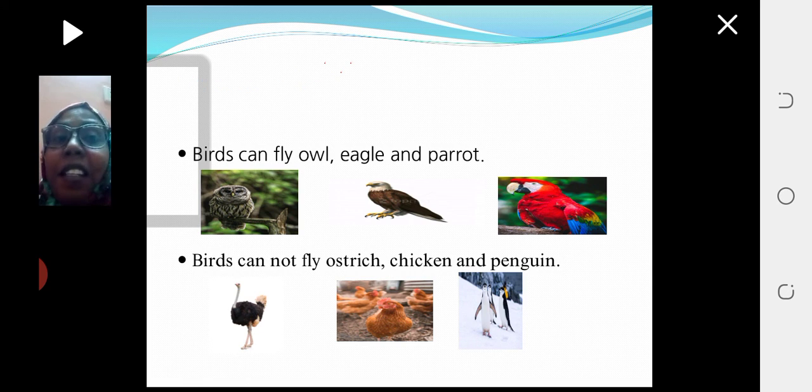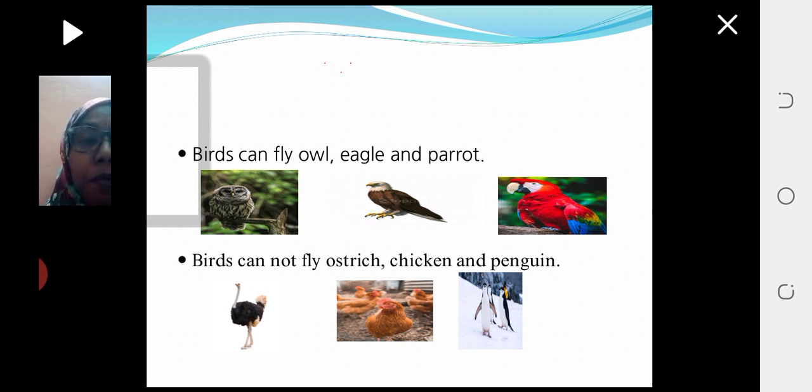So, examples of birds that can fly: eagle in the middle of the pictures, owl in the first picture on the left, parrot on the right. So owl, eagle, parrot can fly.